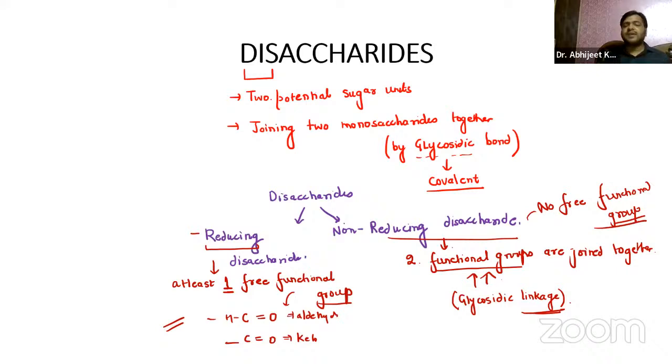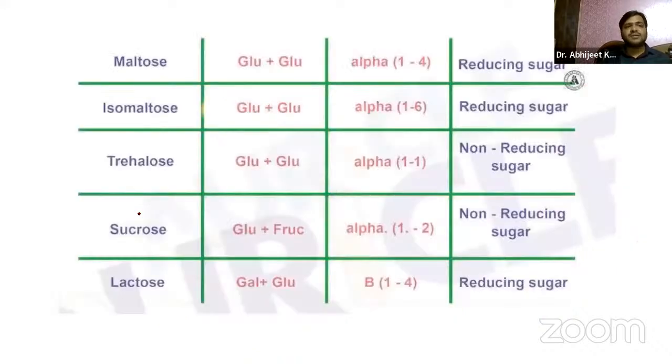Now, let us try to understand the difference between the reducing and the non-reducing with the help of some schematic diagrams. Again, guys, this is a portion from the notes itself. They have given so many parts in a very beautiful manner. This is again a tabular form where all the disaccharides are present: maltose, isomaltose, trehalose, sucrose, and lactose. When I say maltose, guys, you can very well see maltose is a disaccharide.